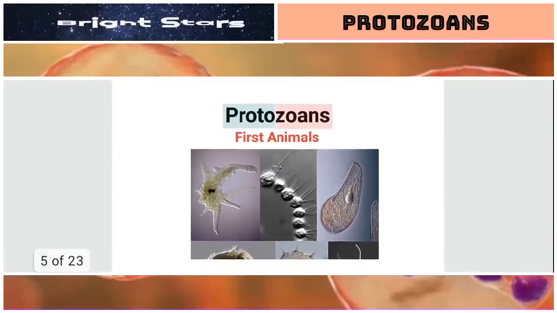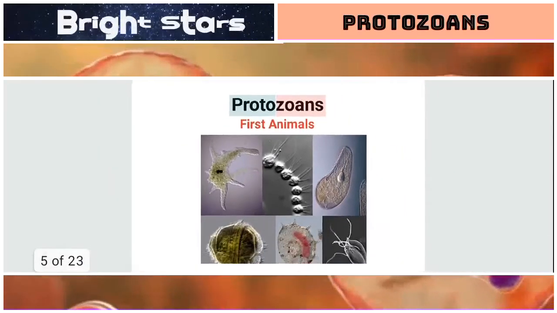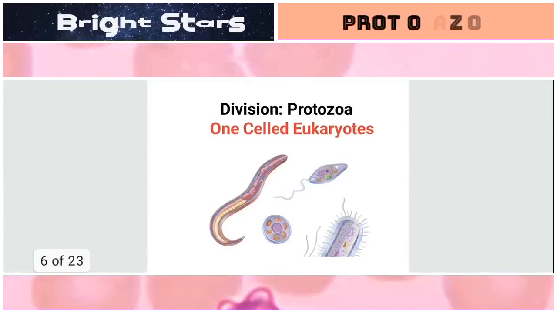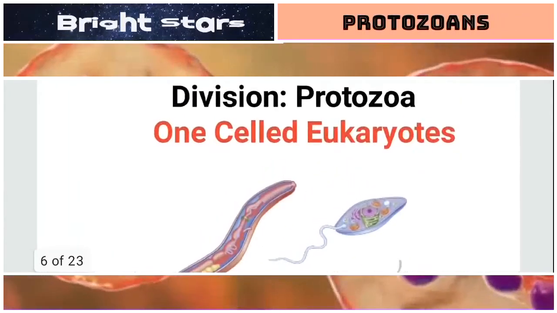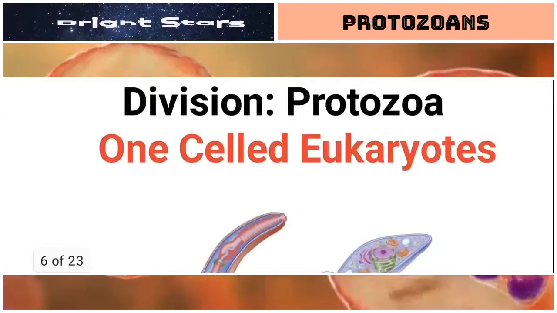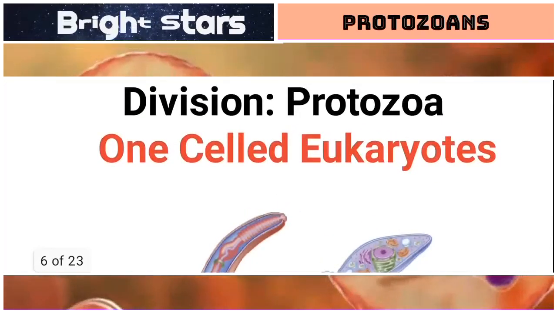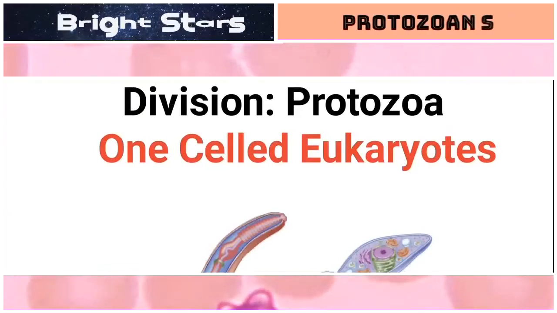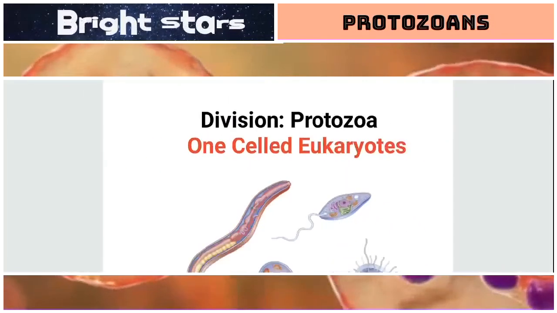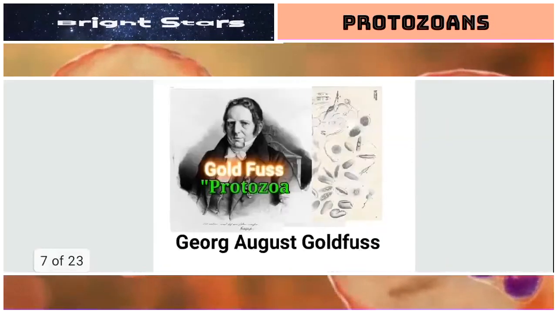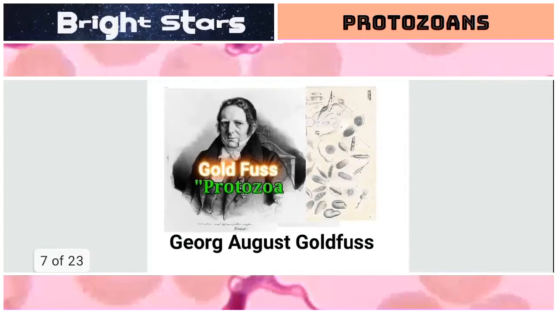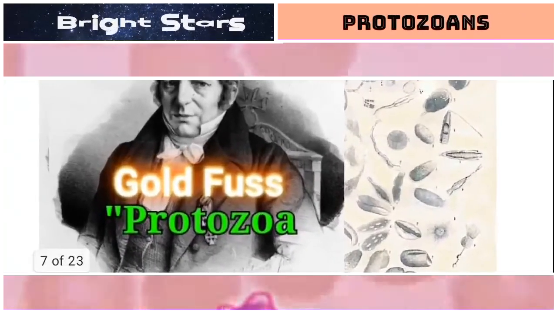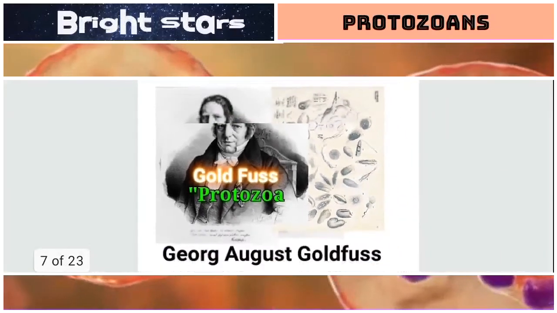But later they were classified as protists. They belong to the division Protozoa, single-celled eukaryotes, or single-celled animals. George August Goldfuss gave the term Protozoa for the first time.